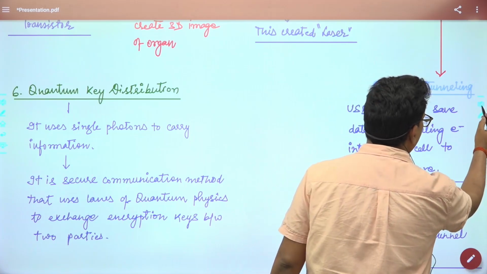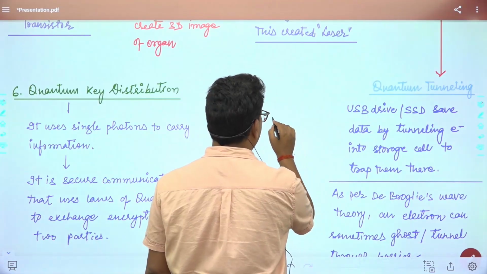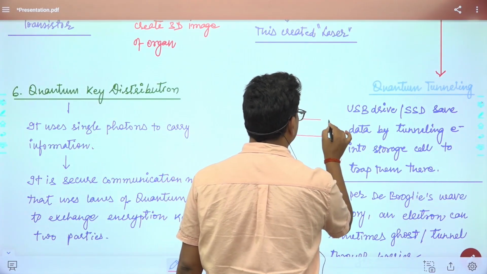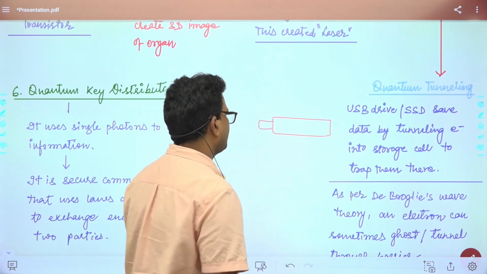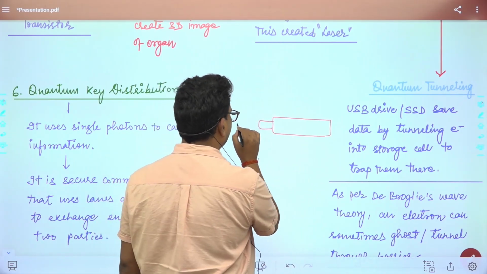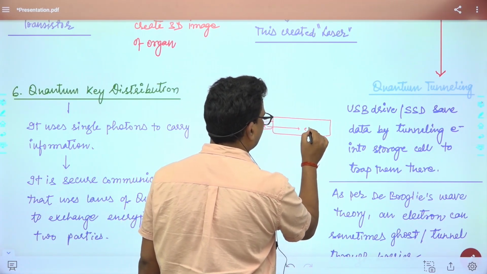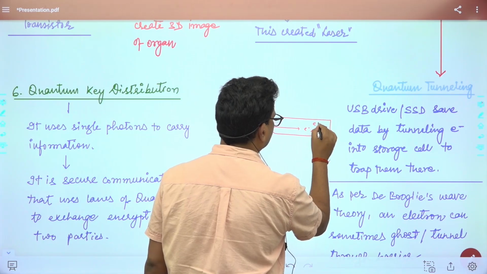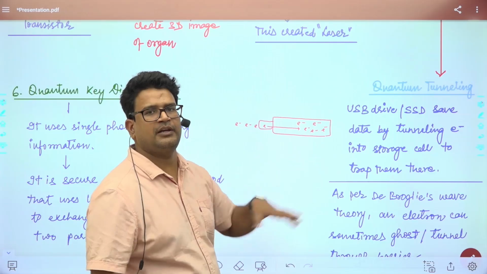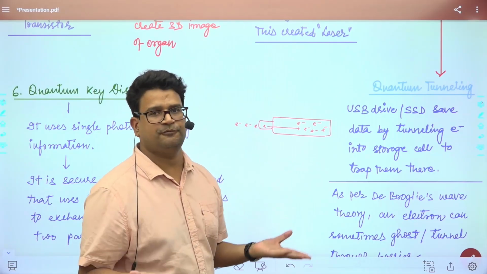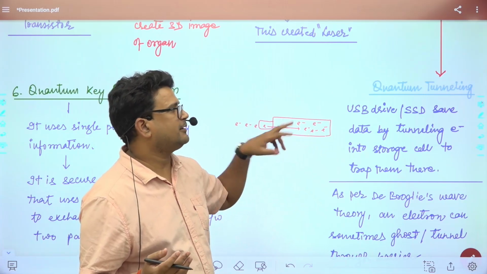You connect it to the computer and the data comes into it in the form of electrons, and is stored here. Electrons, having negative charge, must repel each other, but despite that repulsion force, they are getting stored in the form of data. So that behaves like quantum tunneling.